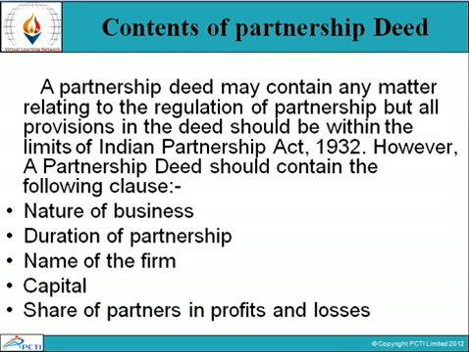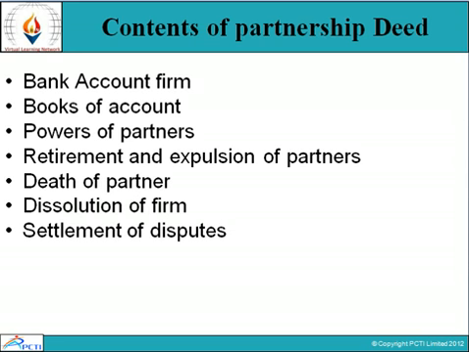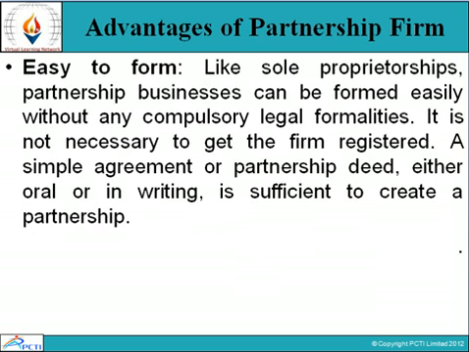First one is nature of business, duration of partnership, name of firm, name and address of all partners, capital, share of partners in profit and loss, nature and place of business, date of commencement of business, bank account of the firm, books of account, power of partners, retirement and exclusion of partners, death of partner, dissolution of firm, settlement of dispute. These are all included in the contents of a partnership deed.